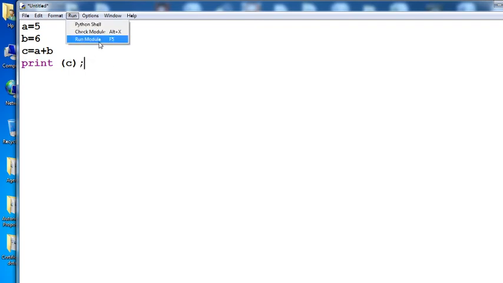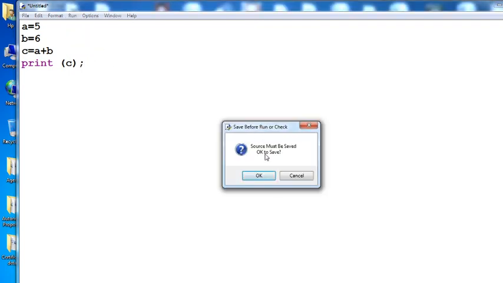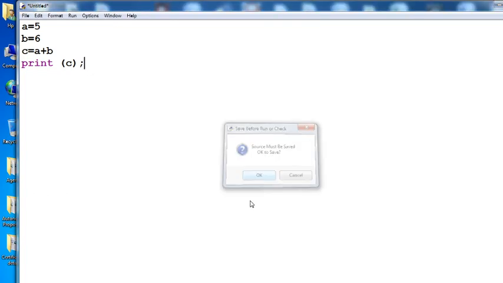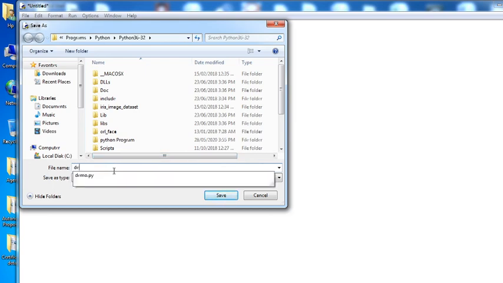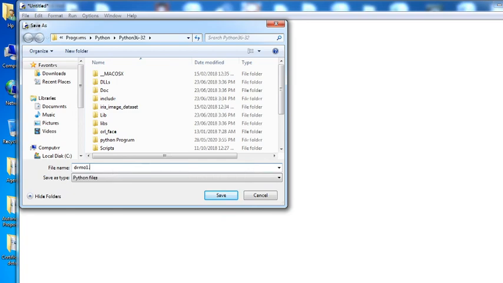Now click on Run. First, the system asks you that the source must be saved. You click on OK. First save your file. Suppose you save your file as demo1.py. Remember, just like in C, you save a program in C language using the extension .c, here use the extension .py.